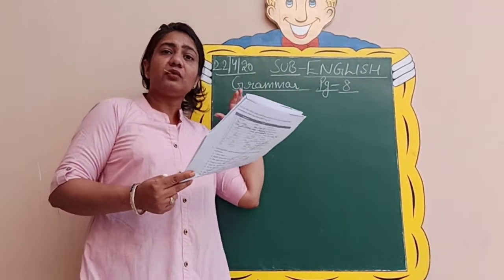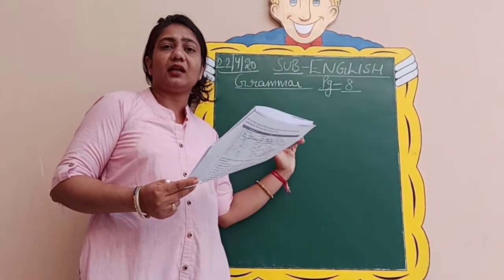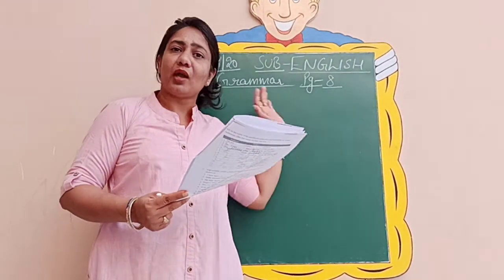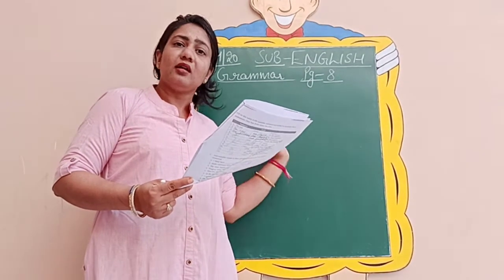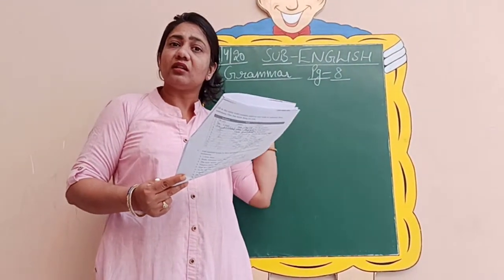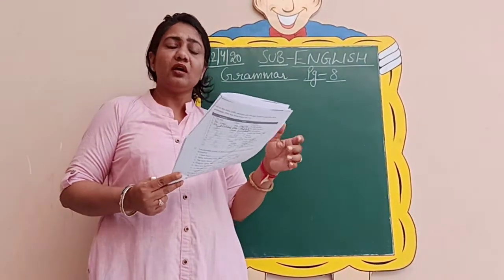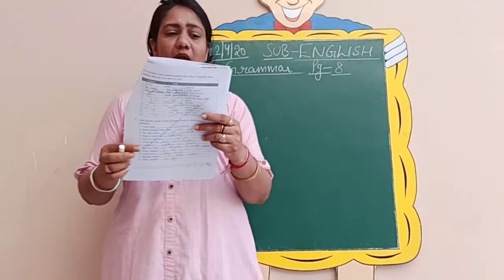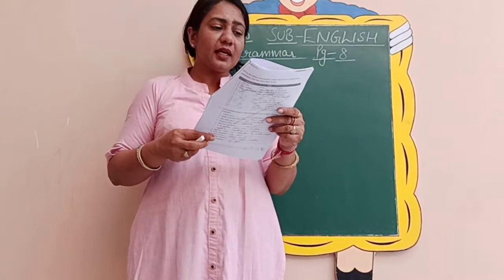So I'll just write down the numbers of the sentences that are there in the form of sentence. Others are simply phrases, so I will not write down their number on the board. So you can just tick on the things that I am writing on the board. So number 1 is a sentence. So you can tick on number 1. Coming to the second one.